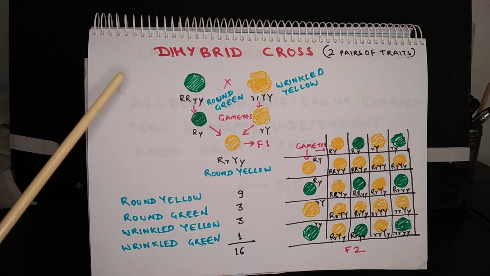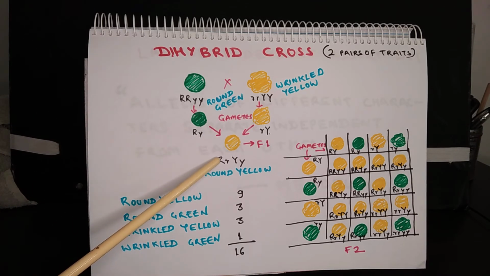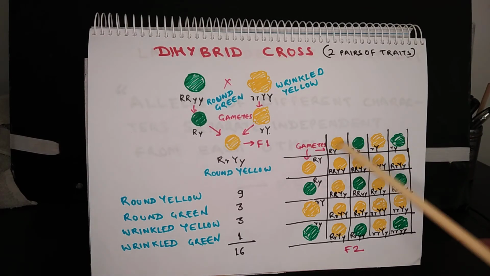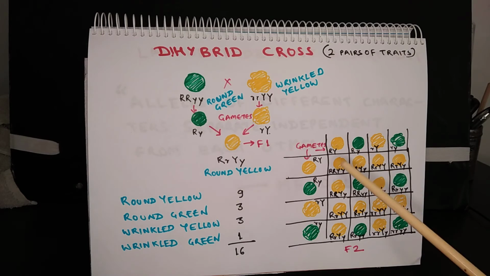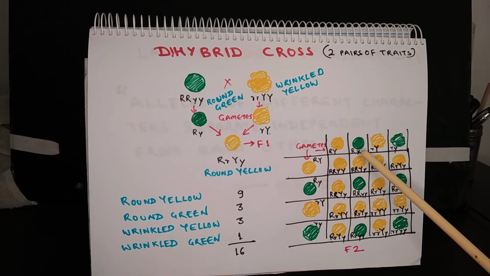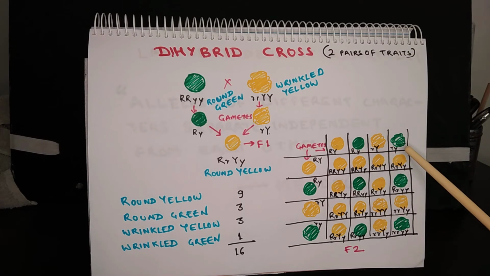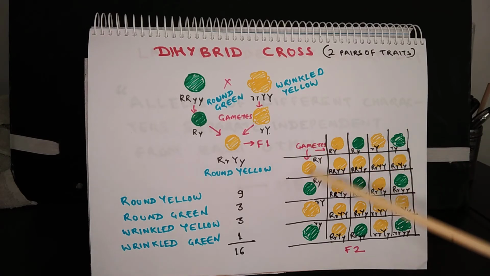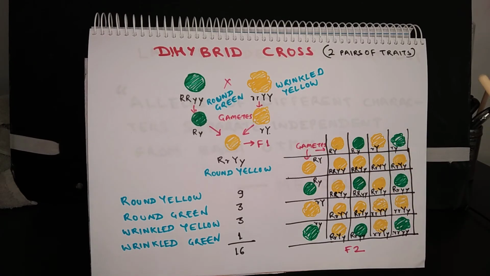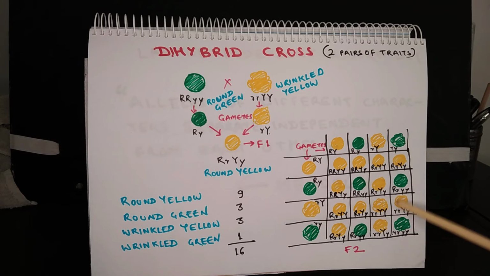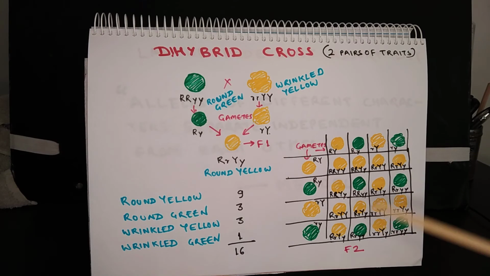Now these plants were allowed to self-pollinate among themselves to produce the F2 generation. So these are the gametes for F2 generation. This is the pure round yellow, then round green, then wrinkled yellow, and wrinkled green, and the same sequence is here. All the quadrants produce 16 plants, say 16 is 100%.